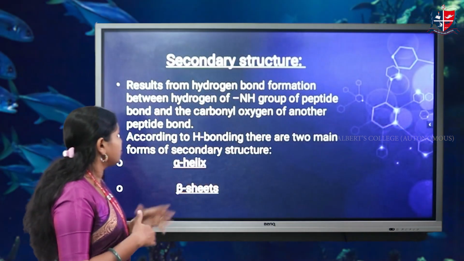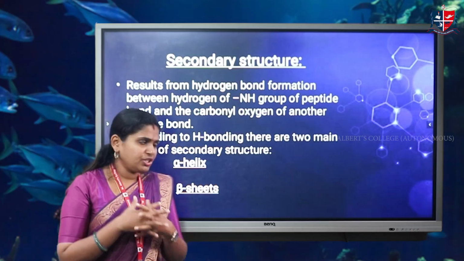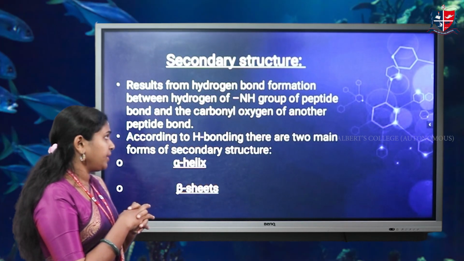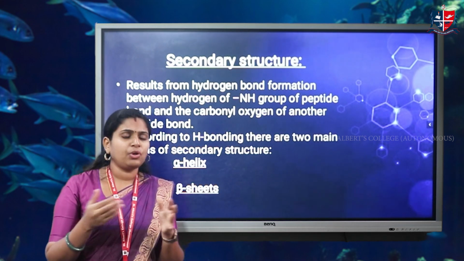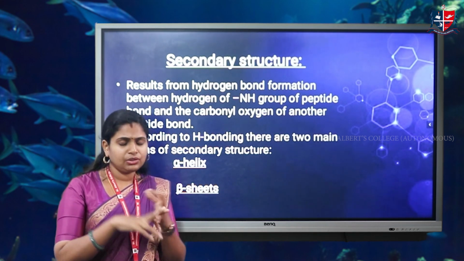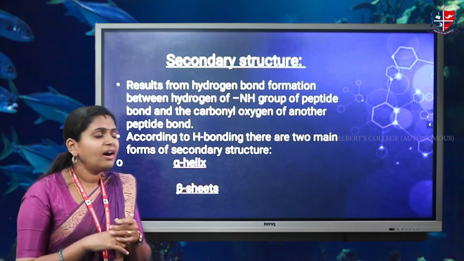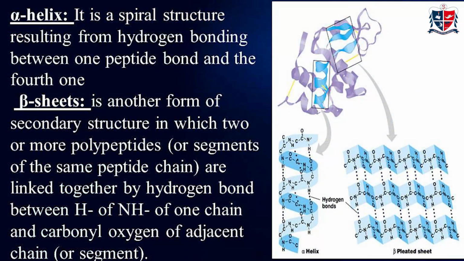Coming to the secondary structure. Secondary structure means the bond formation, that is mainly the result from hydrogen bond formation between amine group of peptide bond and carboxyl group of another amino acids. There are mainly two important types of secondary structure. They are alpha helix and beta sheets.